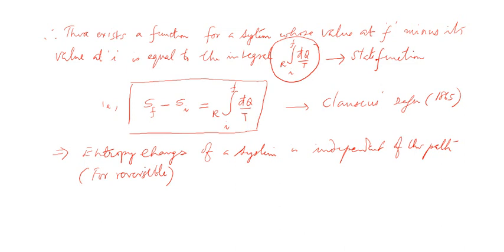But the thing that you should remember is that the heat entering the system depends on the path between the states I and F. In other words, we can say that entropy change, or entropy, is a state function. Why we are not able to define the absolute value of entropy is because for that we have to find a point where the entropy of the system is zero, and the second law of thermodynamics is not able to predict the zero of the entropy.